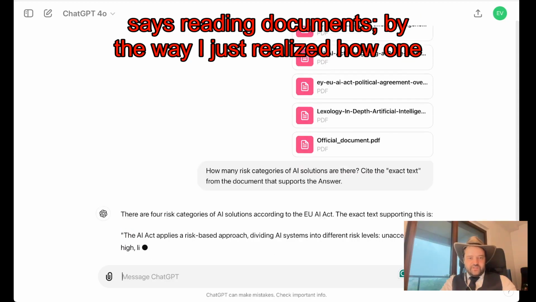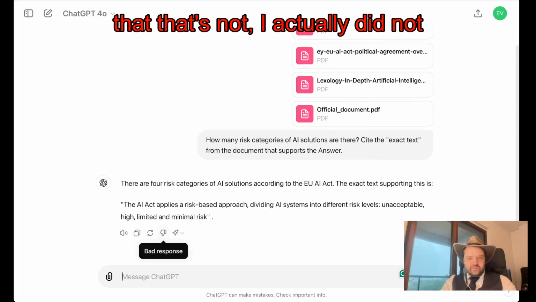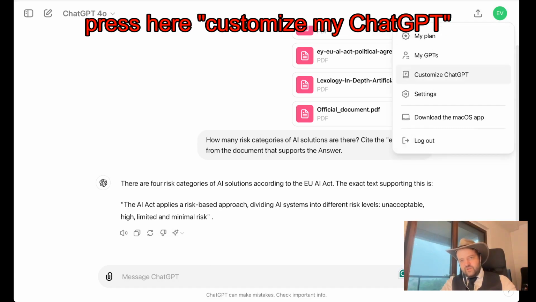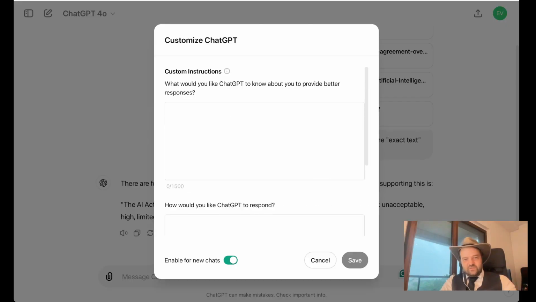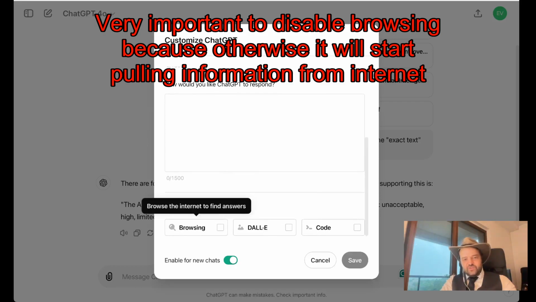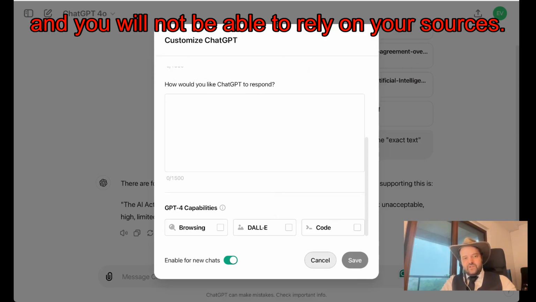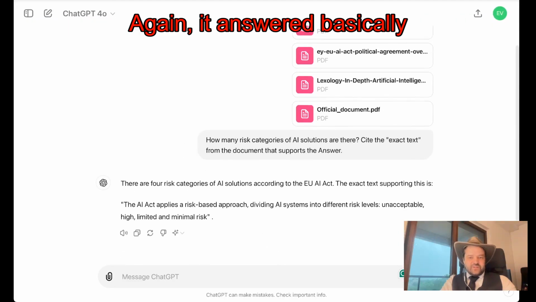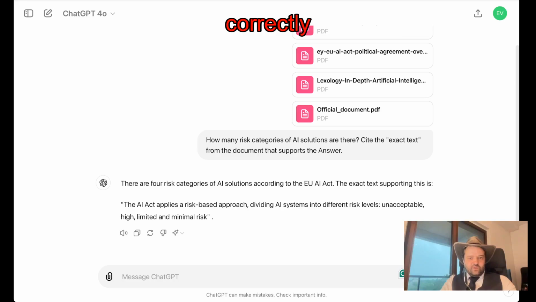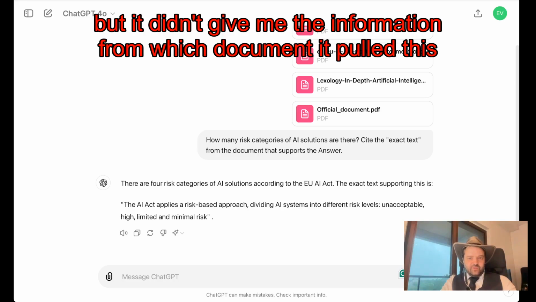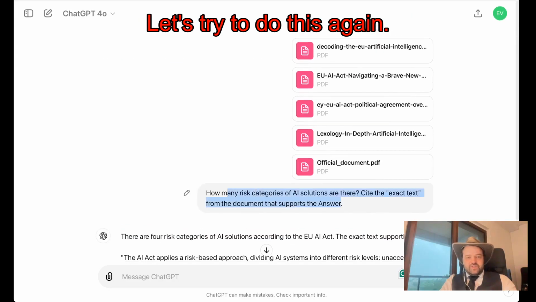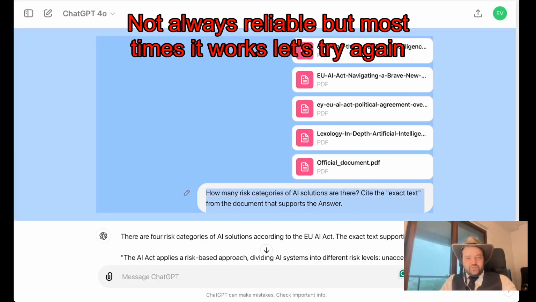By the way, I just realized I have one thing that's not right. If I press here, customize my ChatGPT, okay, I disabled browsing. Very important: you disable browsing, because otherwise it will start pulling information from the internet and you will not be able to rely on your sources. Again, it answered basically correctly, but it didn't give me the information from which document it pulled this. Let's try to do this again. This is not always reliable, but most times it works.